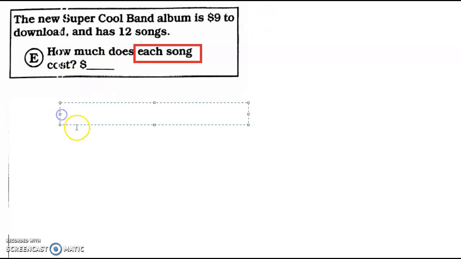I tried. Alright, so today I have some homework for you guys. The new Super Cool Band album is $9 to download and has 12 songs. So how much does each song cost? This is what I worked out in class, but I'm just going to remind you guys how to do it. What we're looking for is, it says how much does each song cost? So each song, that little term right there, means each one song, right? We're looking for one song at a time. So when I'm doing my ratios, I'm going to put money over songs, right?